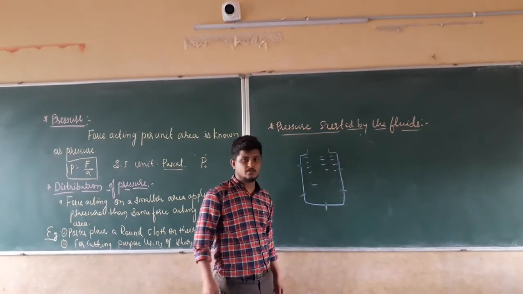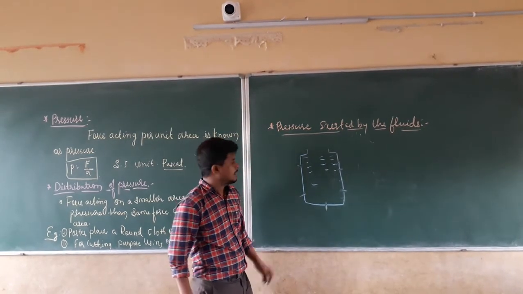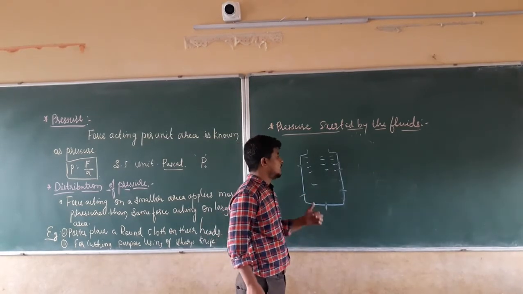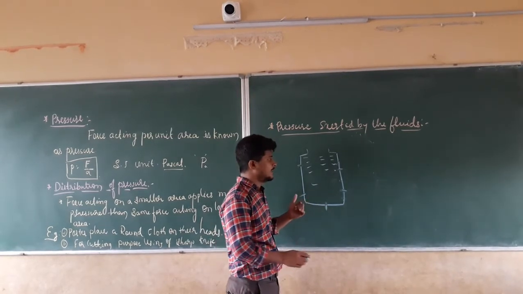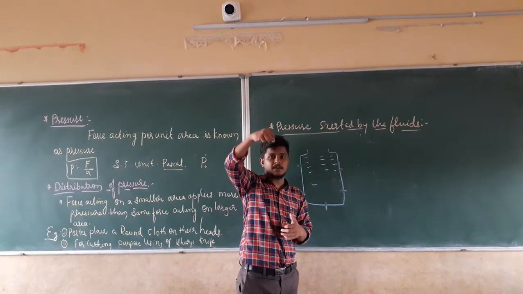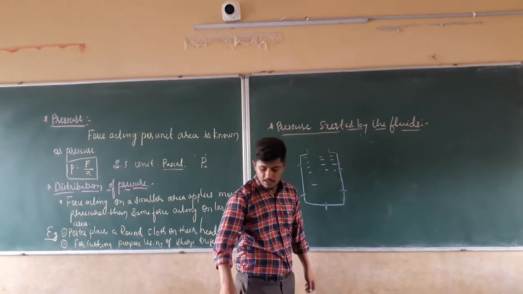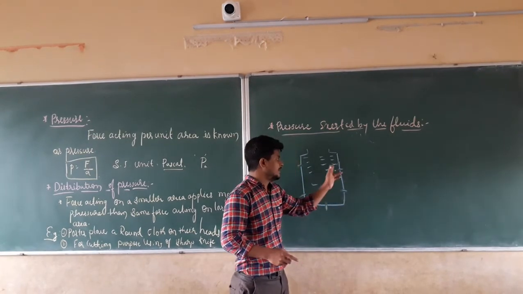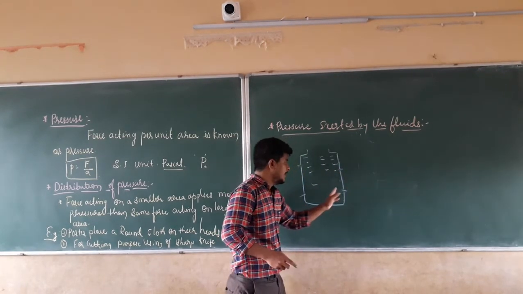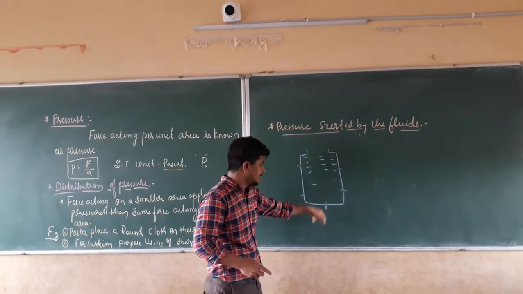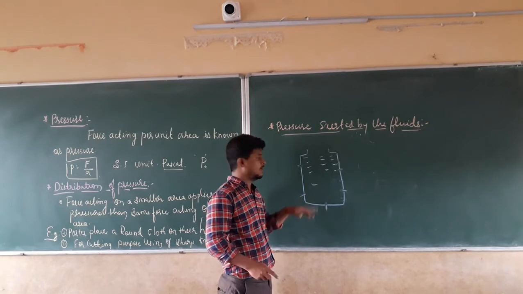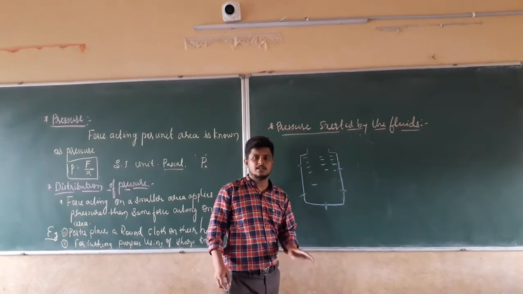Below this the water is going to flow. That means the water is going to flow in all the directions. If I keep that water tank like this, water should flow below only, but water is going in all the directions. In this direction also water is going. In this direction also water is going. In this direction also water is going.